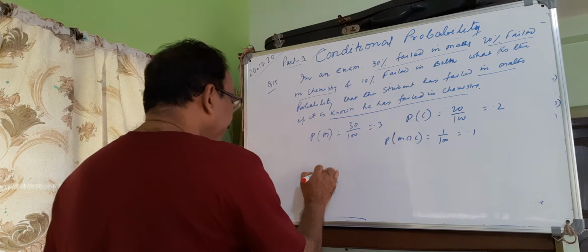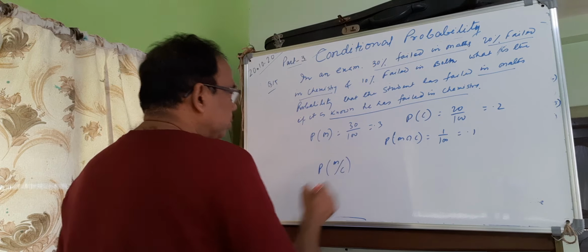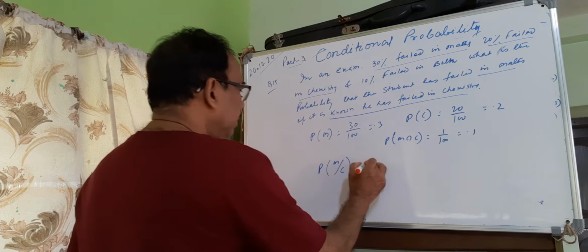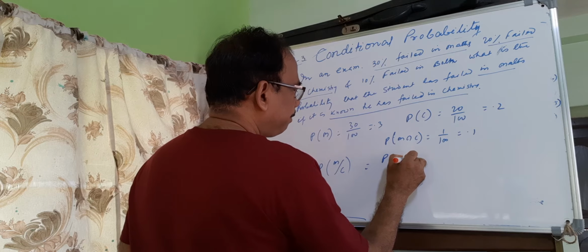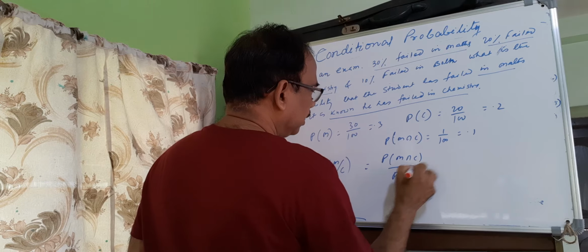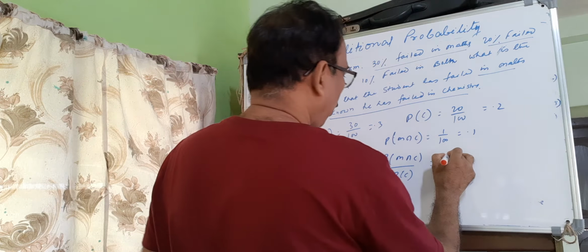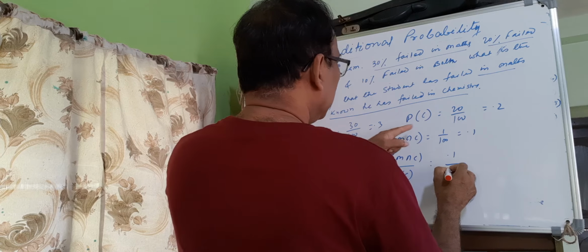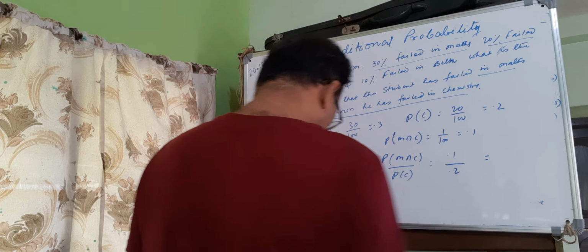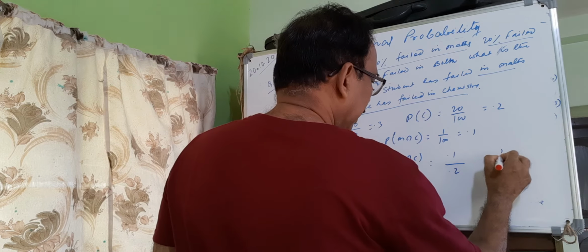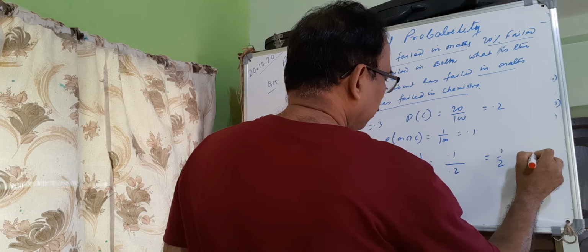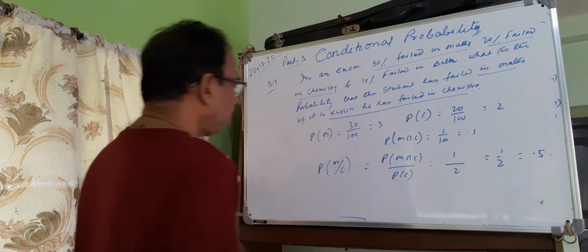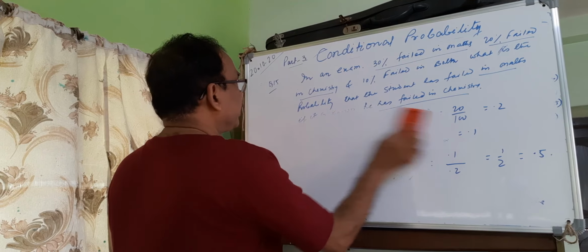Here you have to find P(M|C), which by conditional probability is P(M cap C) by P(C). That is 0.1 by 0.2, that is half, 0.5.